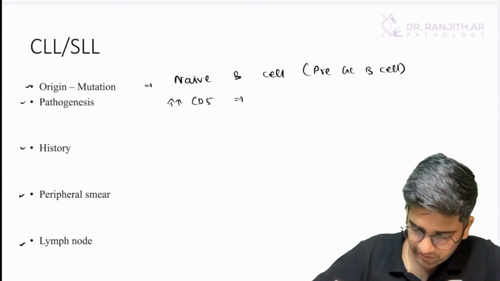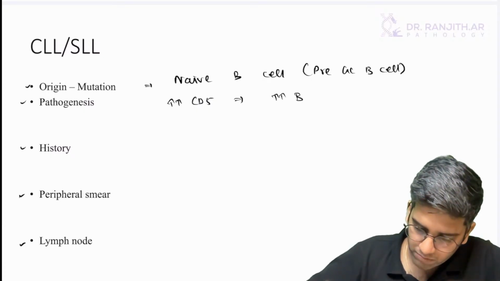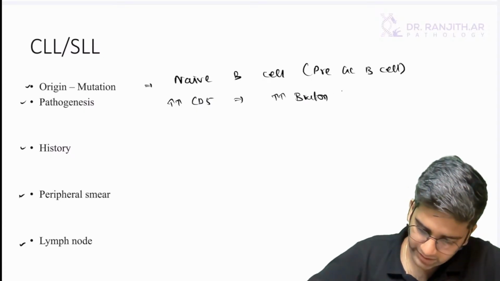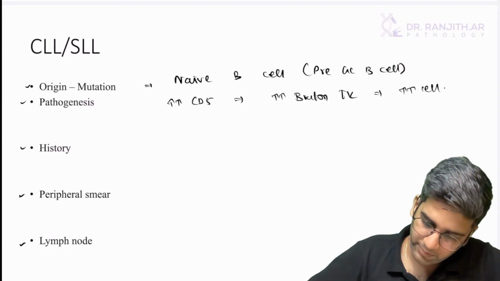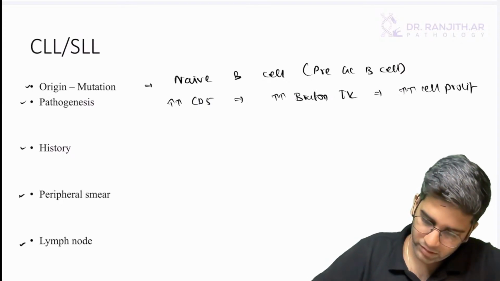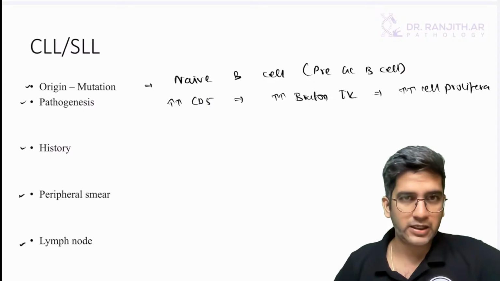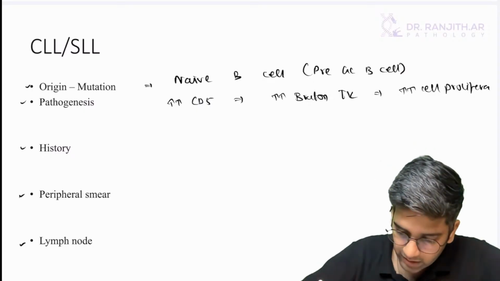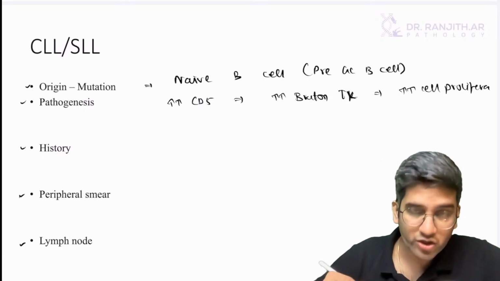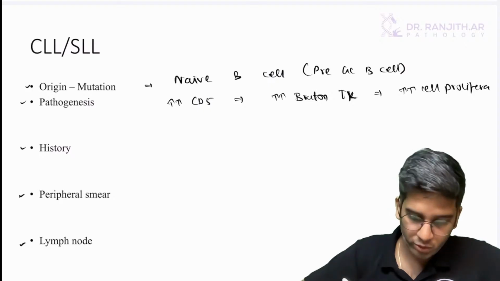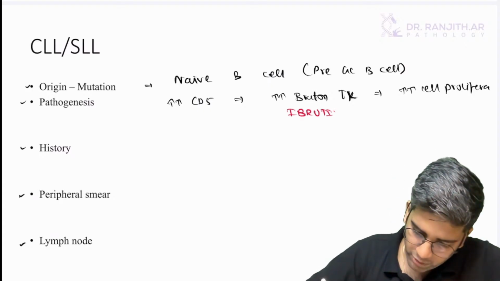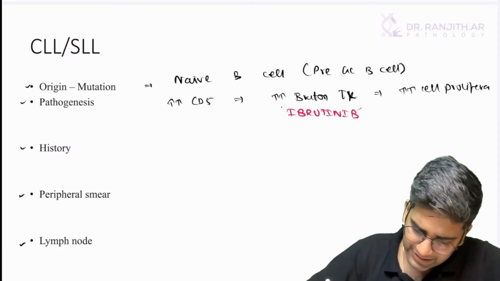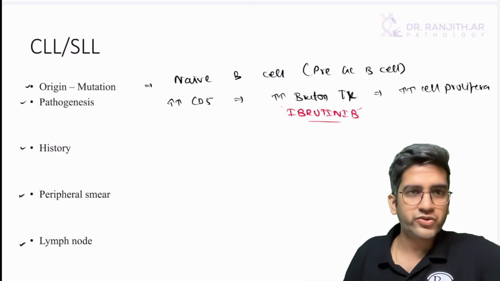So mutation wise, there are lots of mutations, but what ultimately happens is CD5 will become more. Whenever there's more CD5, it increases your Bruton's tyrosine kinase. That increases your cell division or cell proliferation. Okay, that's what actually causes CLL, right? That's why if you remember in your pharmacology, there's a drug called ibrutinib, which blocks Bruton's tyrosine kinase. If you can write right here, ibrutinib blocks Bruton's tyrosine kinase, like your imatinib, so helpful in CLL.